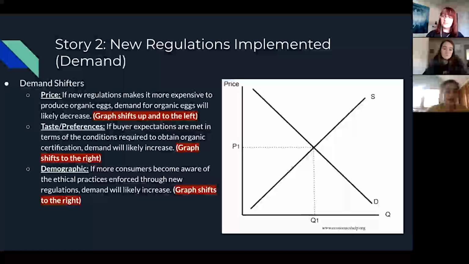In terms of taste and preferences, if buyer expectations are met in terms of the conditions required to obtain organic certification, demand will likely increase. So we can expect the graph to shift to the right because buyers are more happy with the product and therefore continuing to buy organic eggs. And lastly, demographic: if more consumers become aware of the ethical practices enforced through regulations, demand will likely increase. So more people hear about the new regulations and like those new regulations, demand will increase. So we can expect the graph to shift to the right.